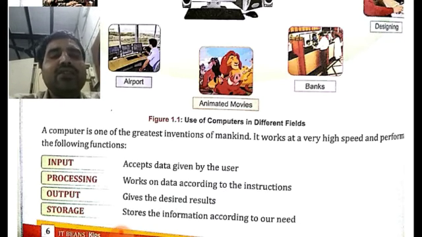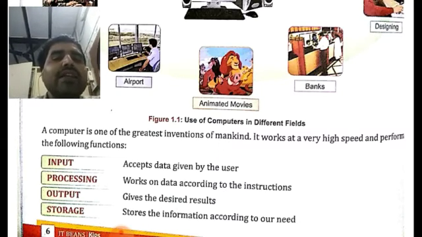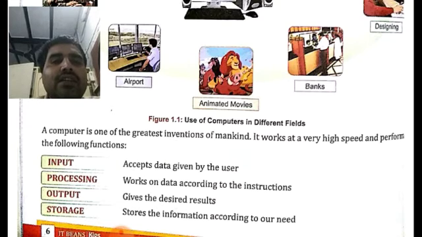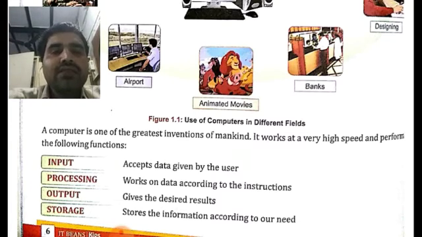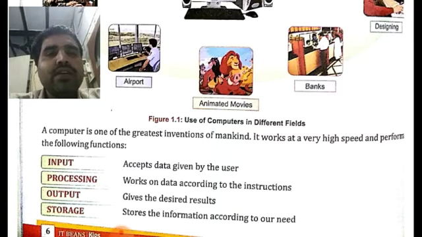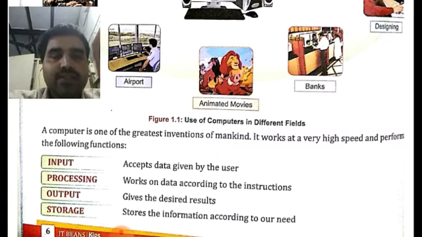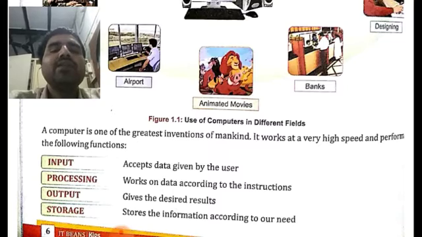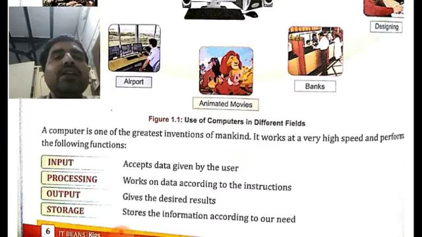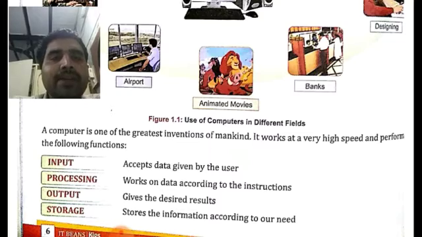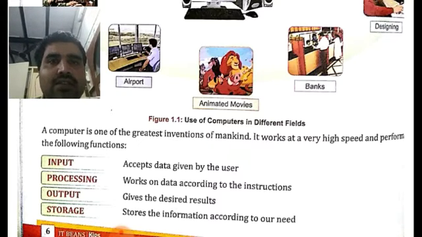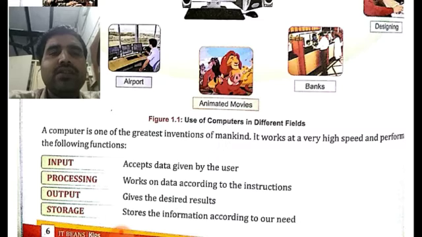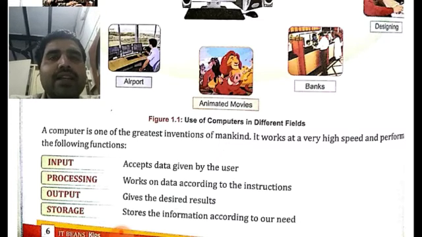Similarly, other MCQs may be asked on the functions also, like dash refers to the working on data according to the instructions. Okay, so what will you answer in this case? It will be processing. Okay, have you understood what I'm telling you? Like any question may be asked like dash refers to the working on data according to the instructions. So what is the correct answer? It will be processing, because processing refers to the working that is done on data according to the instructions given